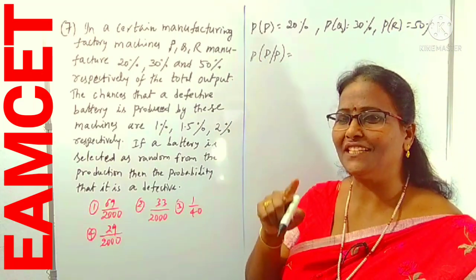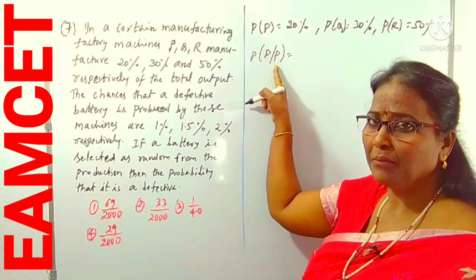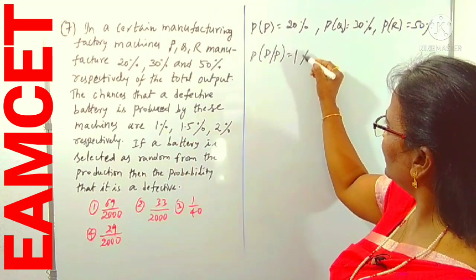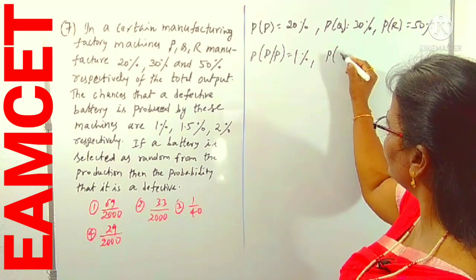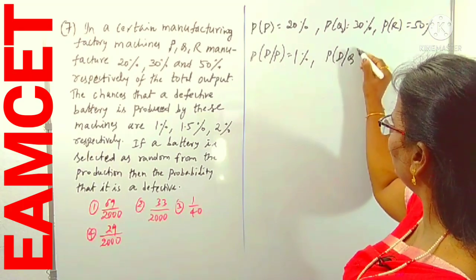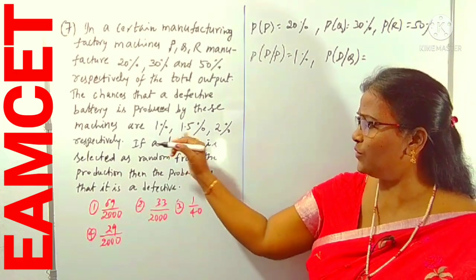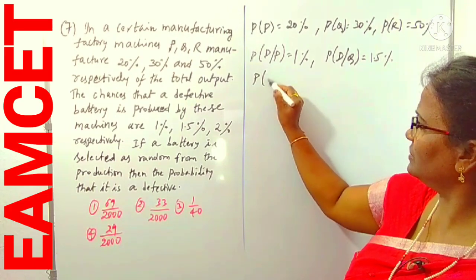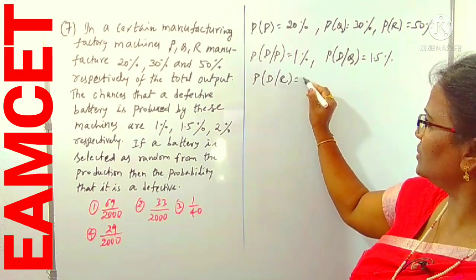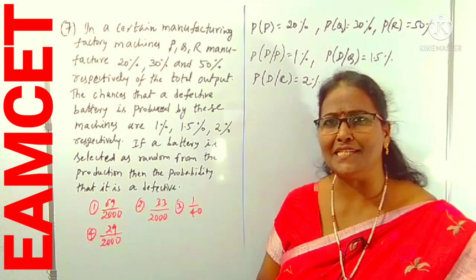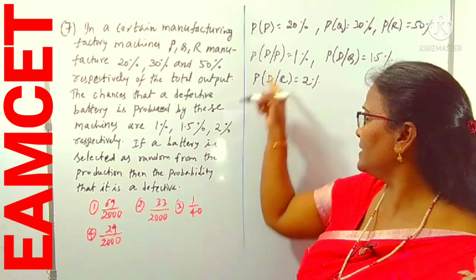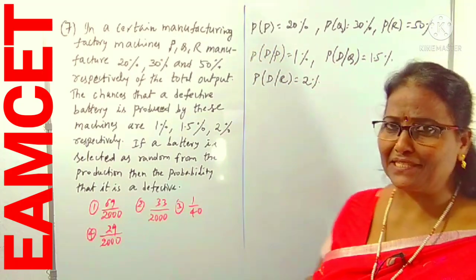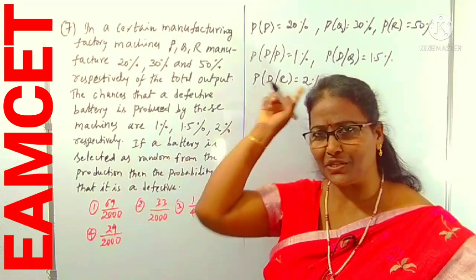This is a condition. What is that condition? The defective item by machine P, P of D by P we can write, that is 1%. And P of, can you guess next? Yes, D by Q. The defective item probability by Q is 1.5%. And the same way, D by R is 2%. For our convenience, we can use D as defective, P, Q, R are already given. These are the manufacturing machines and their defective percentages. The second sentence I also use there.